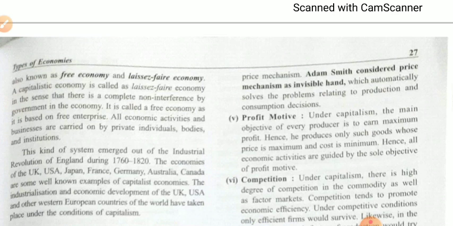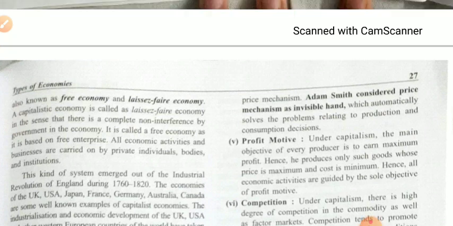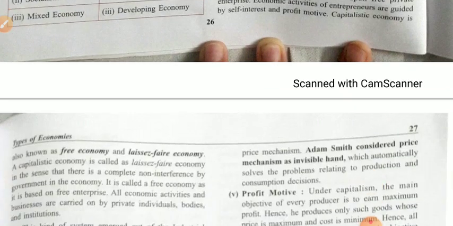All the decisions are taken by the private enterprises only. Every individual is free in this economy. Consumers can take their decisions, and producers can take their own decisions. That's why it is simply known as a capitalist economy.